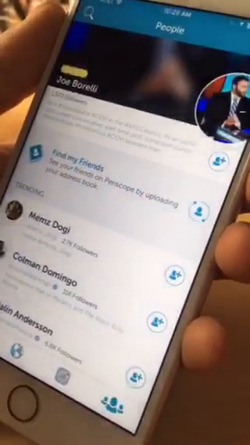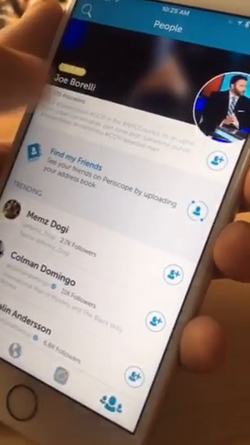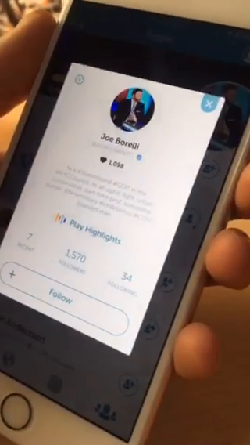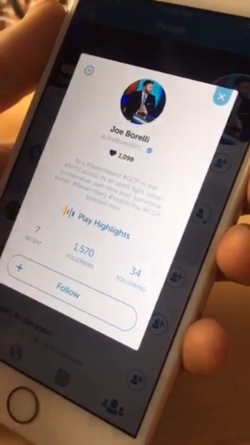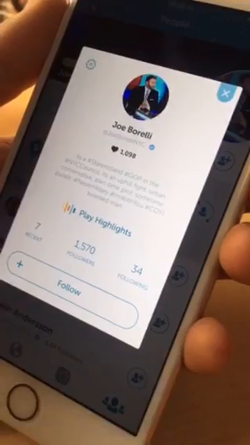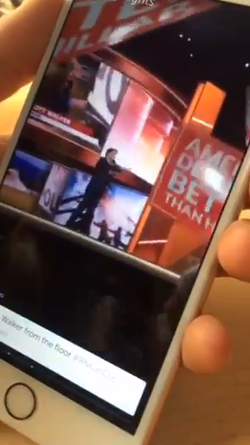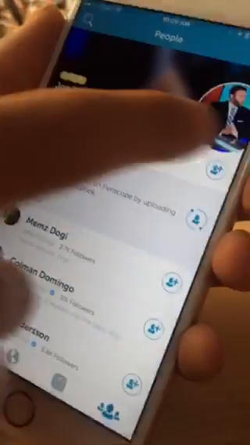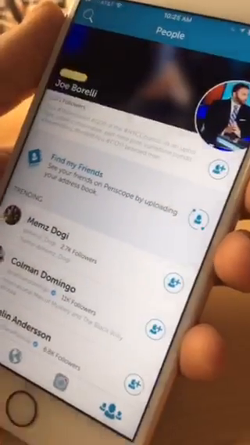You can also view highlights on people's profiles. If we click on anyone who has broadcasted recently, you see we can click play highlights, and it's kind of like seeing the highlights of that person. So it's really nice. Honestly, this featured user section is something that